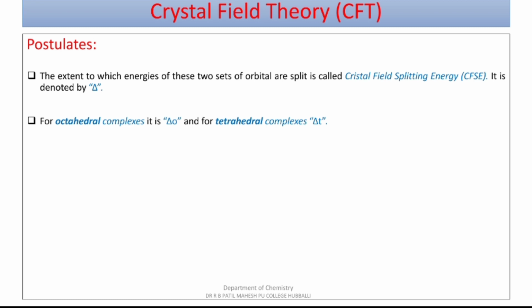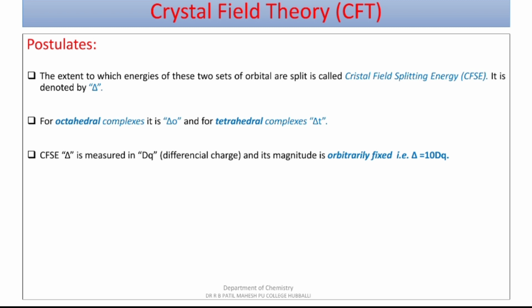In case of octahedral complexes, it is delta naught or delta O, and in case of tetrahedral complexes, it is delta T. The crystal field splitting energy, that is delta, is measured in Dq, and the magnitude is arbitrarily fixed, that is delta is equal to 10 Dq.